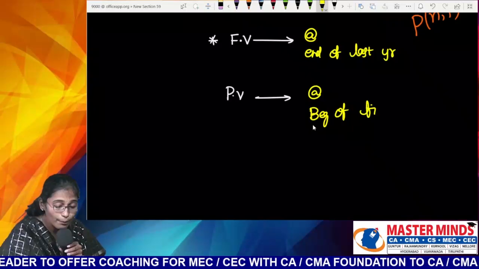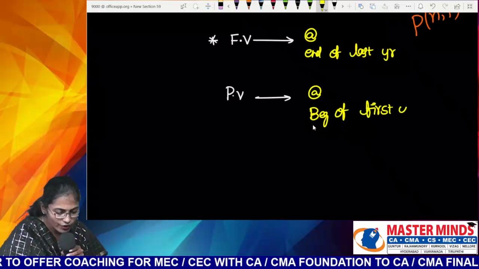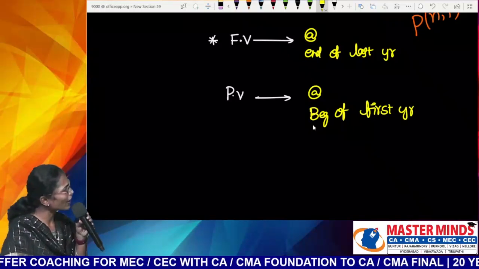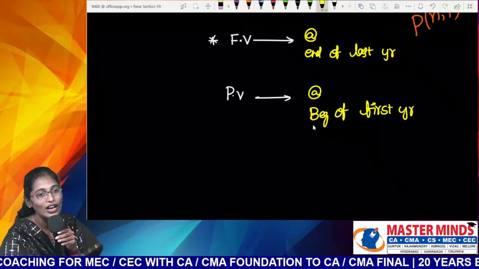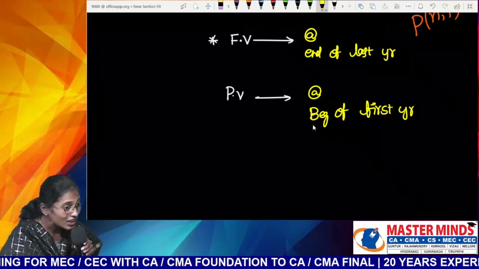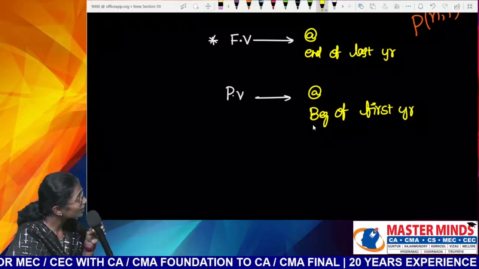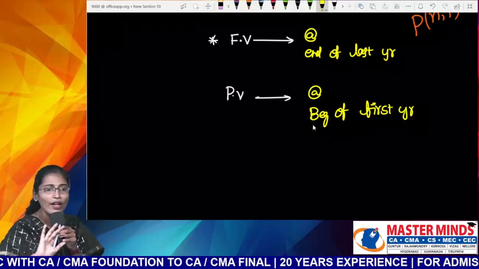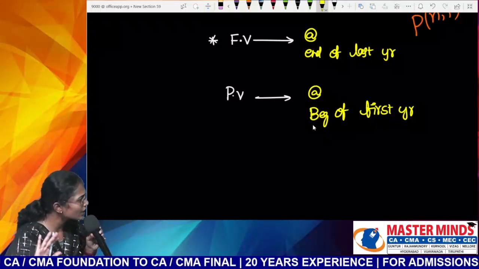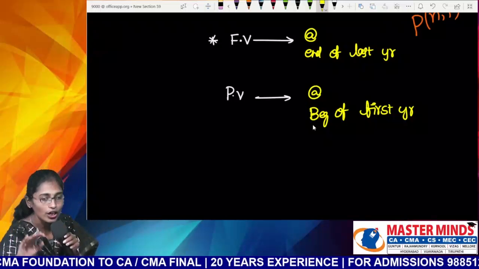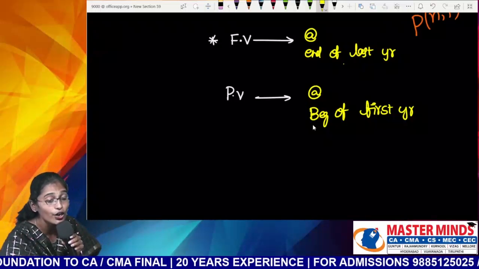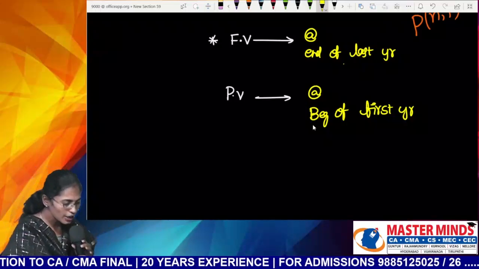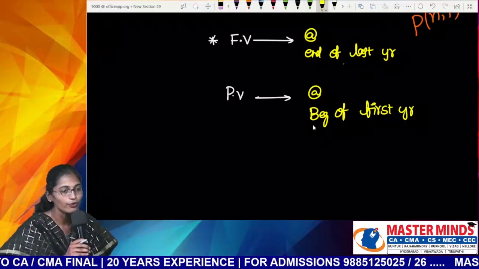This is a very important observation. If you are facing a logical question related to annuity, you will be asked one of these two, Nana. So, to calculate future value, where should you stay? End of the last year. Whether it is ordinary annuity or due annuity, it is irrespective for me. If you are talking about future value, you must stay at the end of the last year. If you are calculating present value, you must stay at the beginning of the first year.